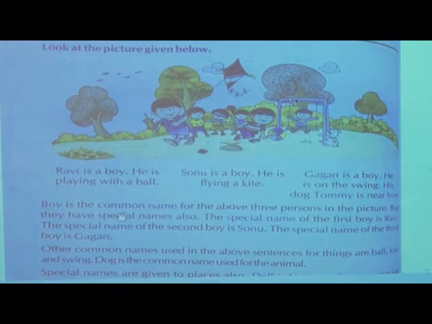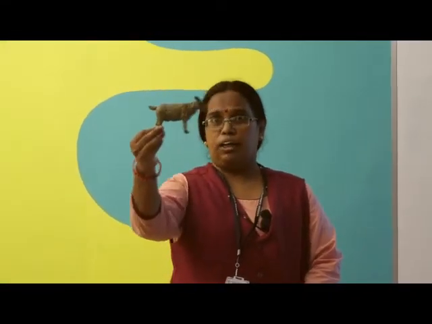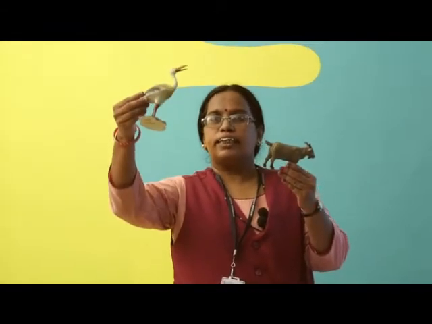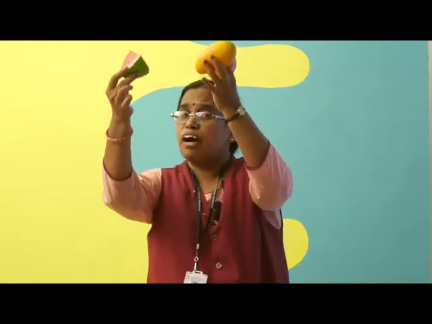Now children, tell me, what is this? Yes, this is an animal. Then what is this? This is a bird. Good. Now tell me what is this? This is a fruit. Yes. Then what is this? Yes, this is an apple. Now you know that these are fruits. This is an apple, this is a mango, then this is a watermelon. You know these are fruits.